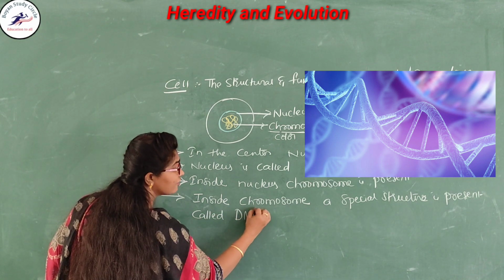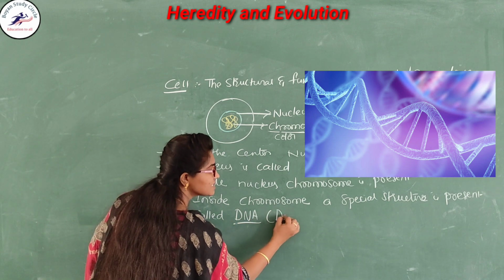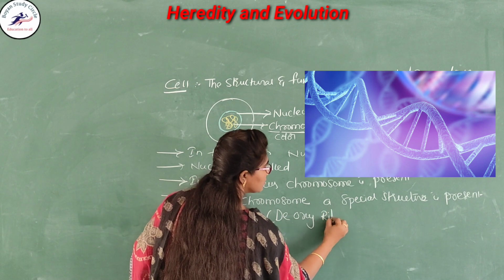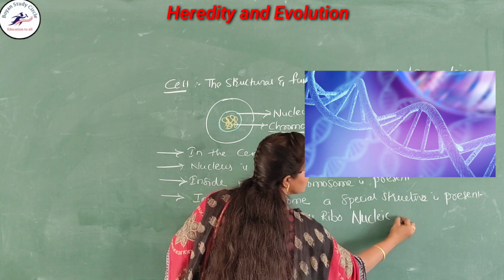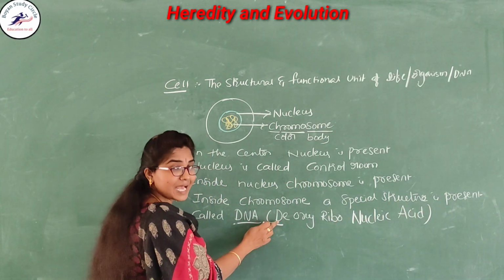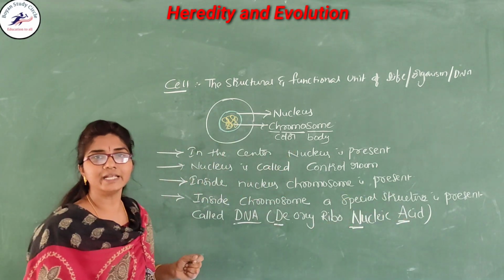Do you know what is the full form of the DNA? This is an abbreviation. That is deoxyribonucleic acid, that is called the deoxyribonucleic acid, that is called the DNA.